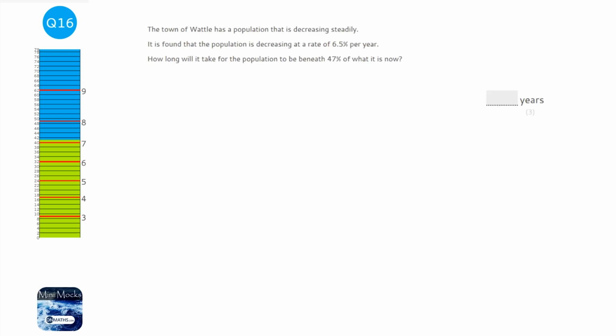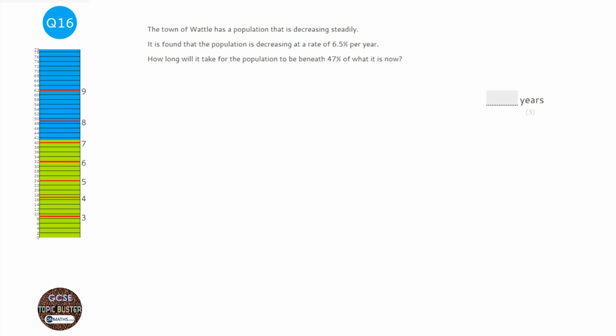There are a few different ways of answering this question. I'm going to show you what I feel is the easiest technique, but if you've got a different technique and you get the same answer, then stick with it. This question will all be about multipliers and understanding how to use them, but the difficulty is that we're finding out how long it will take to get to a certain point, which is a big twist in this question, and we're not given a quantity.